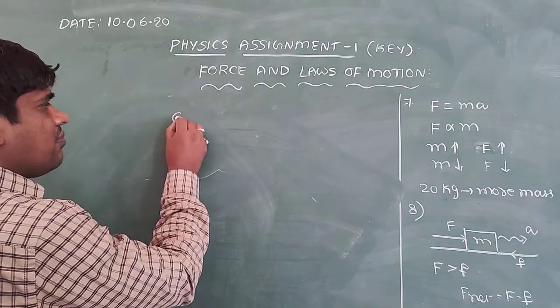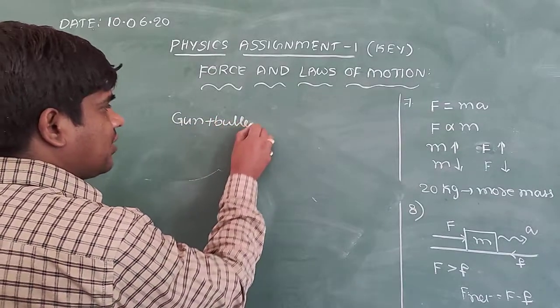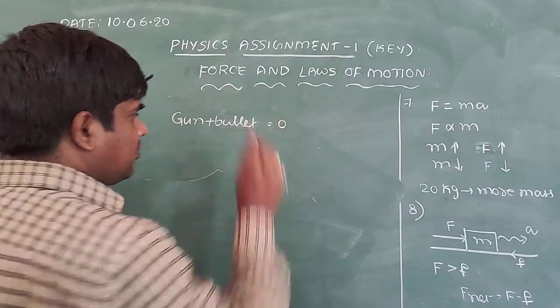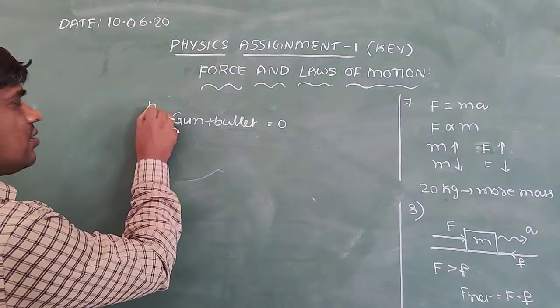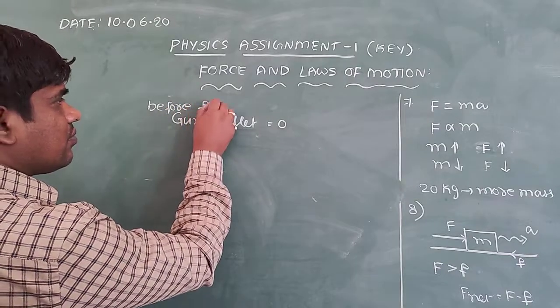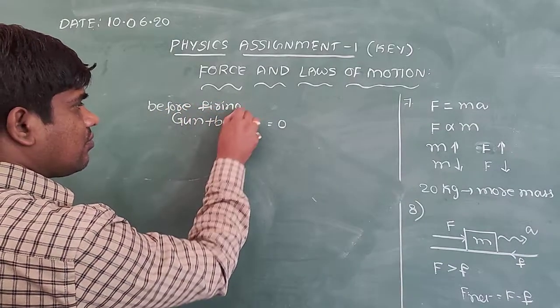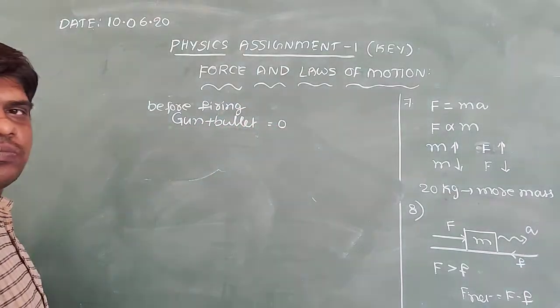Initially, the gun plus bullet before firing is in rest position. Before firing, the gun plus bullet system is at rest.